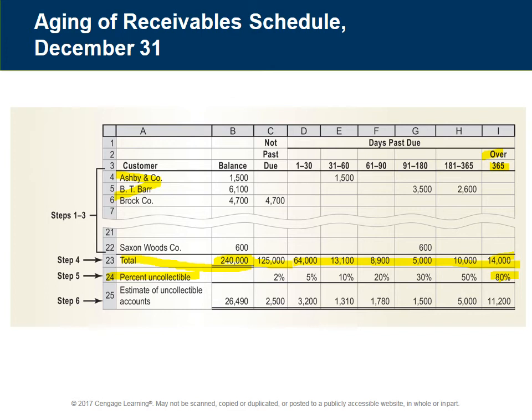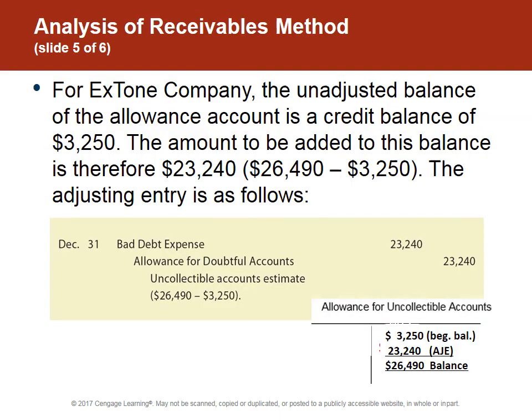And as a result, down here, we have through each one of these columns showing the number of days past due, including items that aren't past due. What we show is a sum of $26,490 that we have estimated based on an aging of receivables.